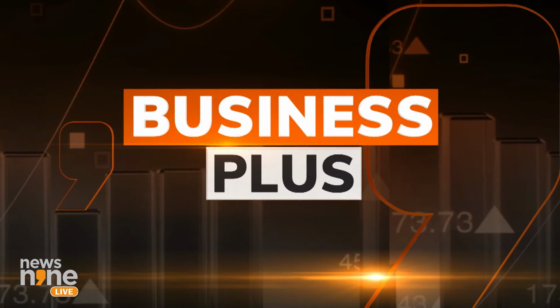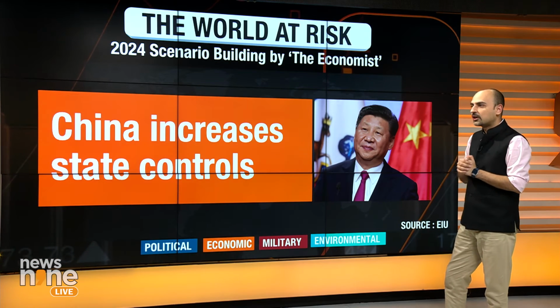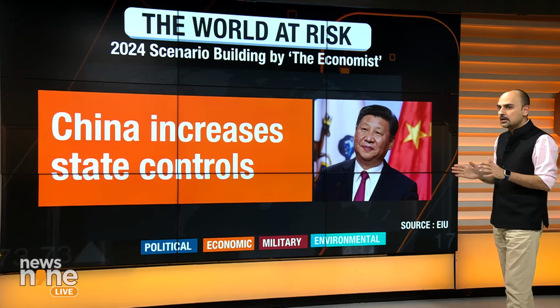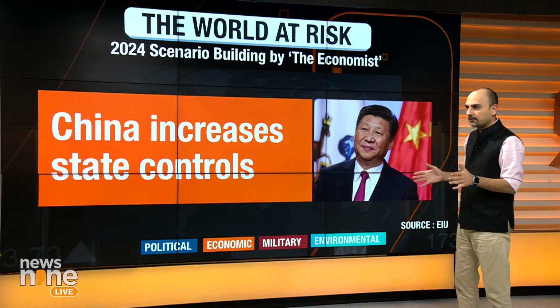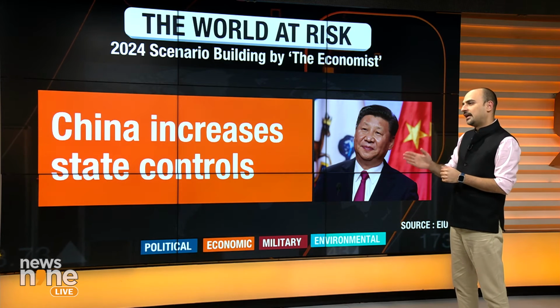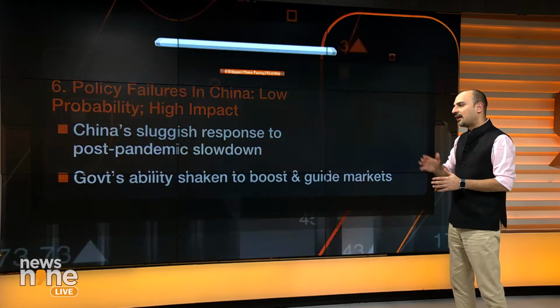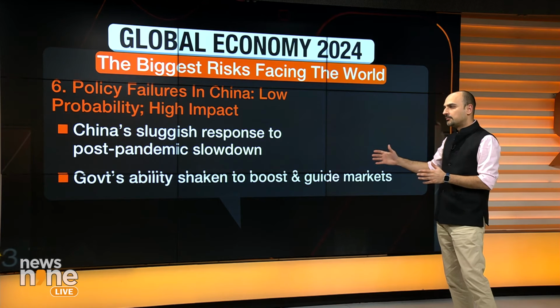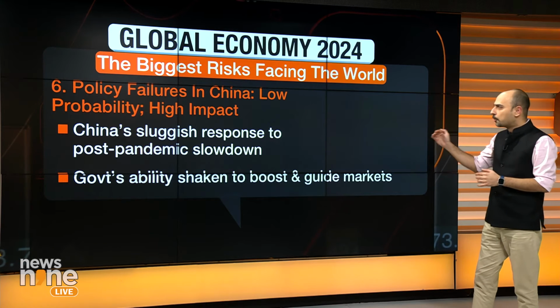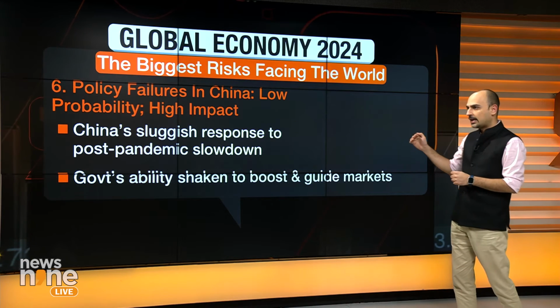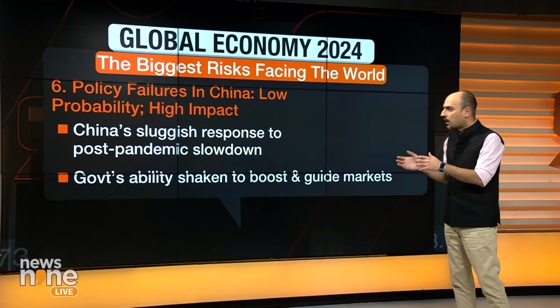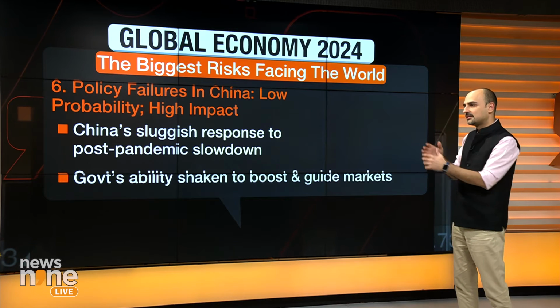Okay, now let's come to China. Now, what is China really going to do? And this is of concern to the entire subcontinent of India that we live in. China exceeding its control and entering into Taiwan becomes a big challenge. Now, it's a low probability risk, but if this really happens, it's a very high impact. What happens? China annexes Taiwan.